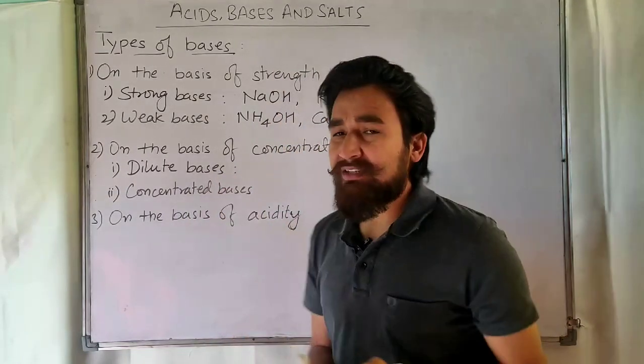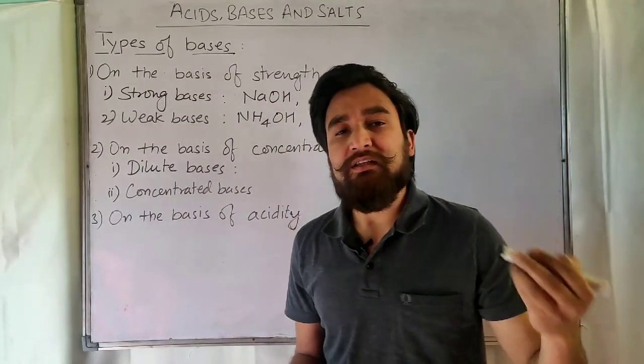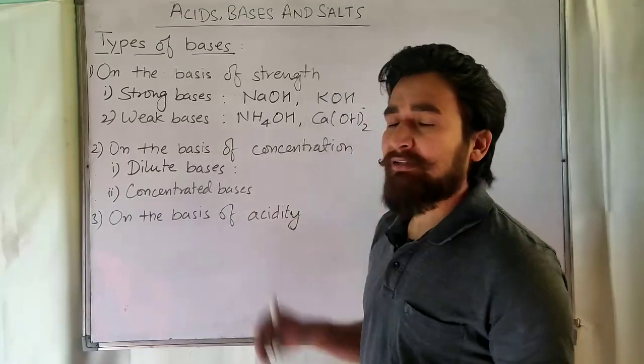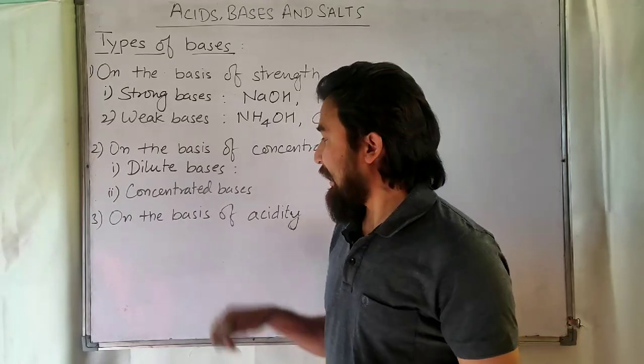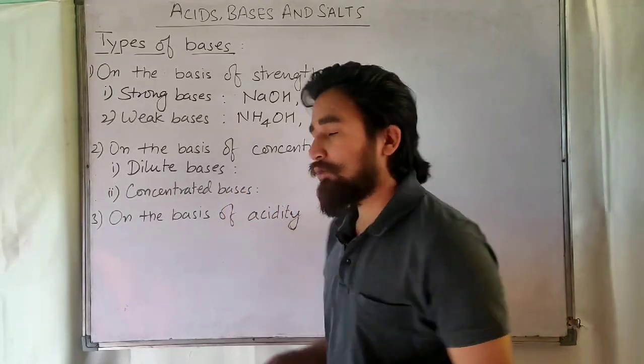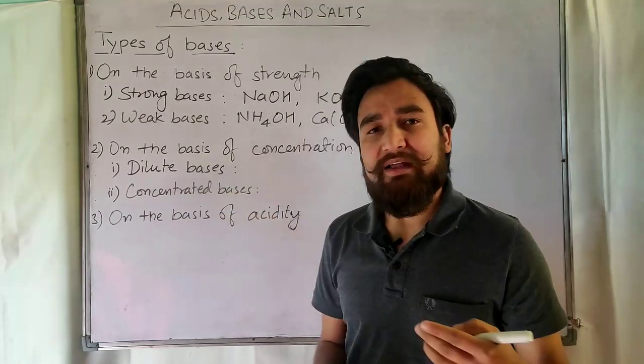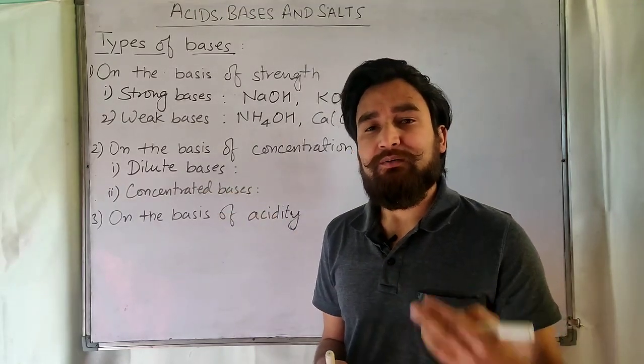Dilute bases are those in which the quantity of base is less than the quantity of water, and concentrated bases are those in which the quantity of base is more than the quantity of water.